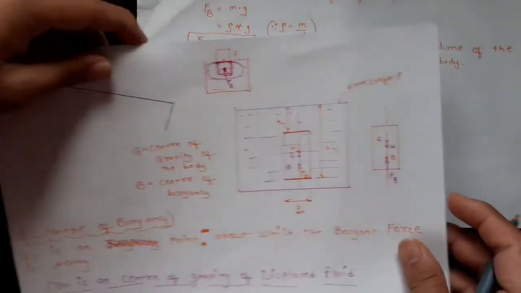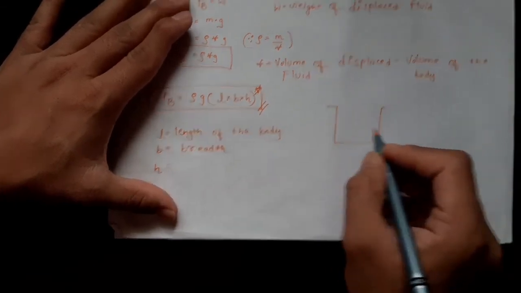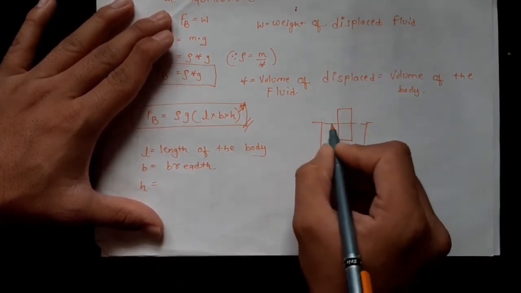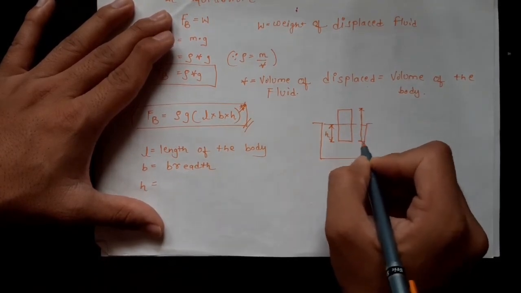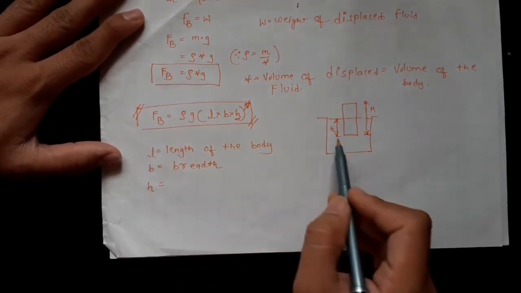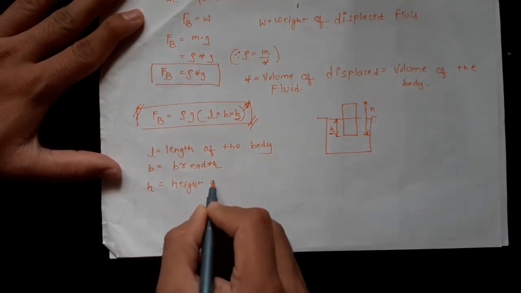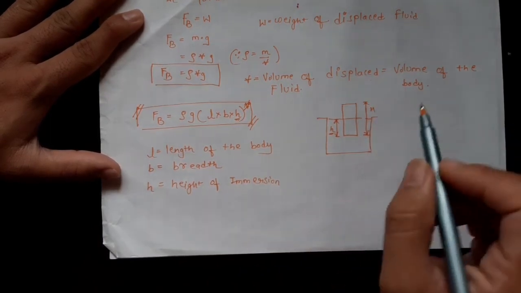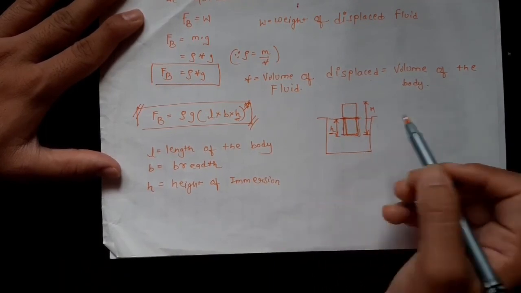It will not be considered otherwise. I will show you. If we have a body which is partially immersed in the liquid, like here, this is the free surface of the liquid, and this is small h, and this capital H is the total height of the body. So we have to consider in this equation this small h. This is the height of immersion. Don't take the capital H, the total height. We have to take the height of the part which is immersed in the liquid. Here it is small h.